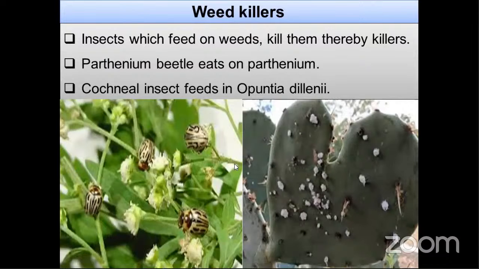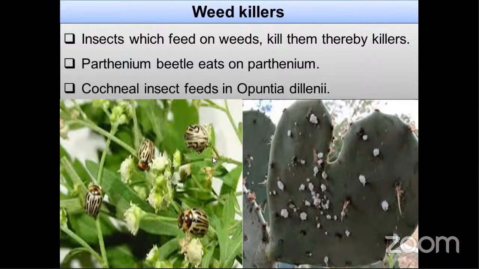Next, weed killers, which feed on weeds. What is meant by weed? A weed is an unwanted plant, whatever grows unwanted. If you are cultivating a rice crop and a wheat crop grows there, then that is also a weed, which is unnecessary. Insects which feed on weeds, we call weed killers.